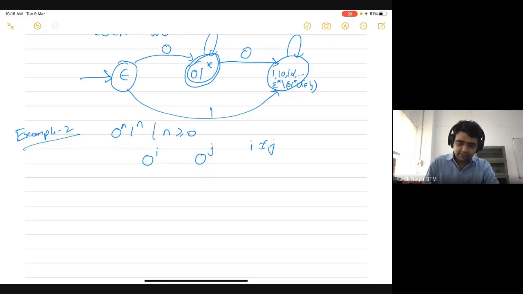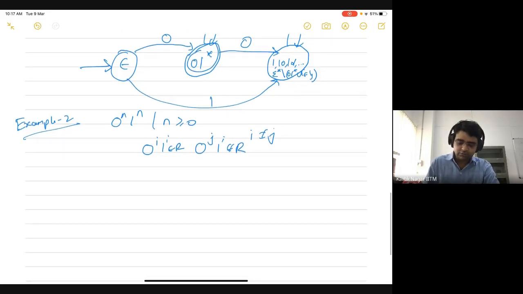So 0 to the power i, 1 to the power i belongs to R, while 0 to the power j, 1 to the power i does not belong to R. Therefore, these two strings are not going to be related to each other for any i and j where i is not equal to j.